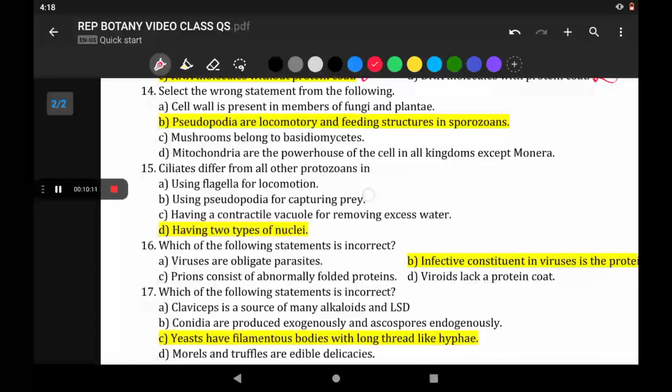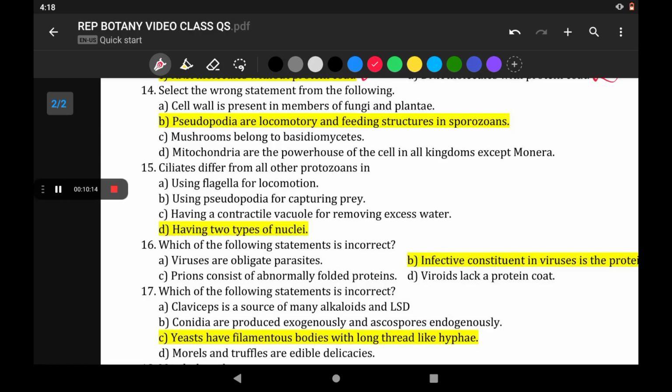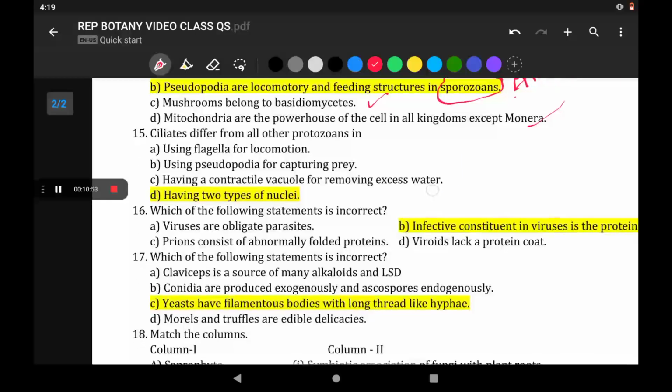14th one, select the wrong statement from the following. Cell wall is present in members of fungi and plantae, that is present. Pseudopodia are locomotory and feeding structures in sporozoans. Sporozoans is wrong. It should be for amoeboid protozoans. Mushrooms belong to Basidiomycetes or club fungi, that is a correct statement. Mitochondria are the powerhouse of the cell in all kingdoms except Monera, which is also correct because Monera does not have mitochondria. So the incorrect statement is B.